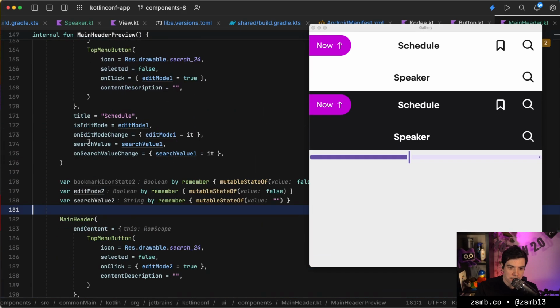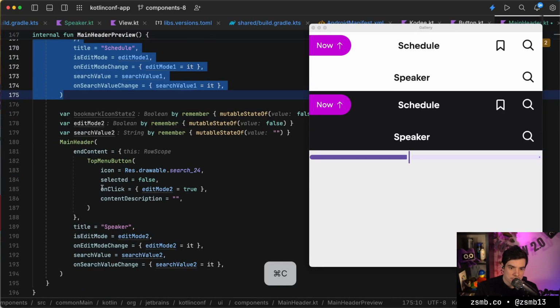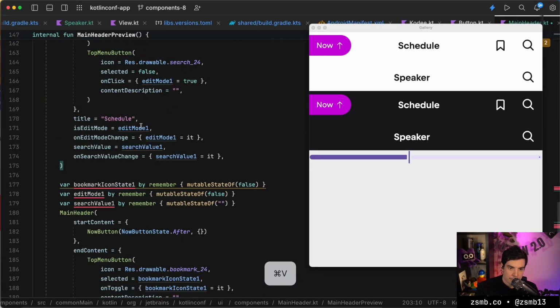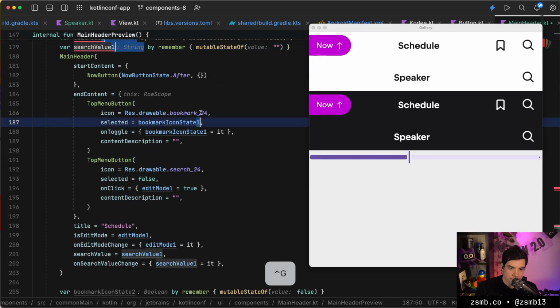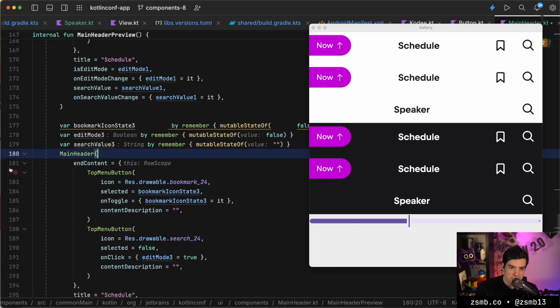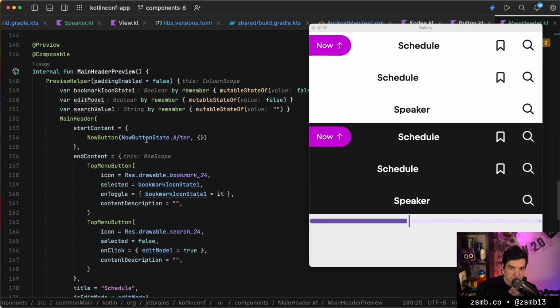And the same thing would go for... Well, we're just gonna have to duplicate this again. So I'm gonna mess up the numbers here a bit, but I'm just gonna call these 3s so that we have another copy of the schedule one. And then I'll remove the now button from there. And then we see that again, the texts are all over the place. So we should make sure that these are centered.